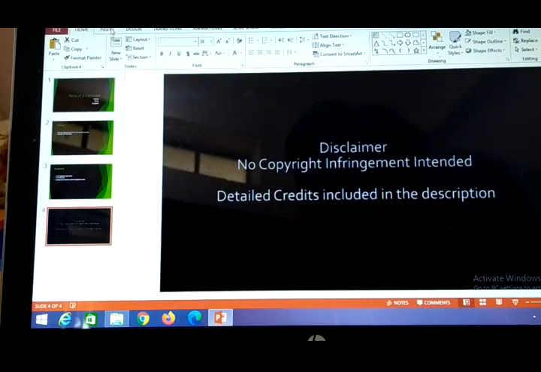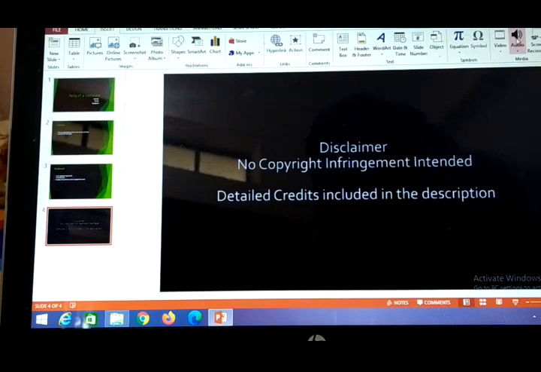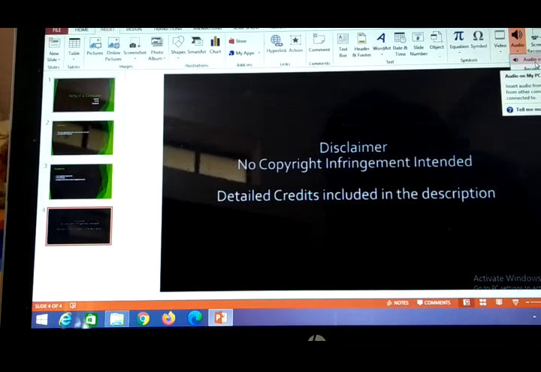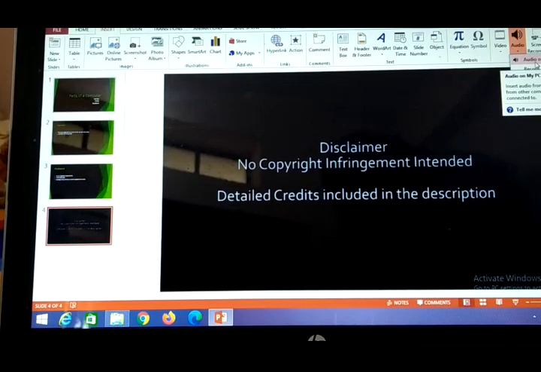You go to Insert, then Audio, where Record Audio is there, and Audio on My PC is also there. The version which I am using is MS PowerPoint 2013, but in your book it is given with respect to 2010. So additional features will be there in my 2013, because mine is an updated version.